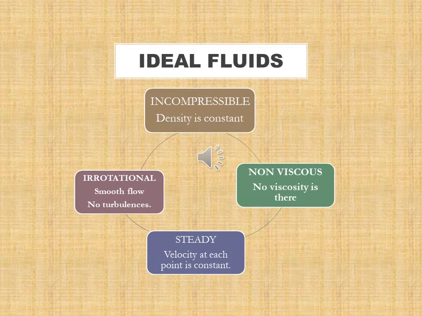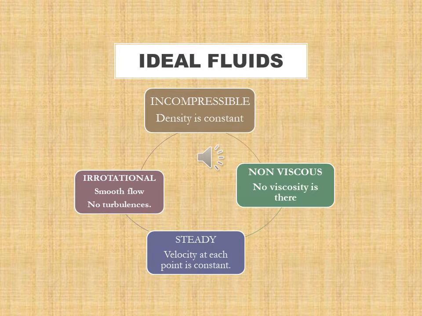Irrotational means there should not be rotation inside it, that is, smooth flow. No turbulence should be there. Now, what is the meaning of turbulence? Turbulence is the irregular flow of a fluid in which there may be rotations of the particles or of the fluid.